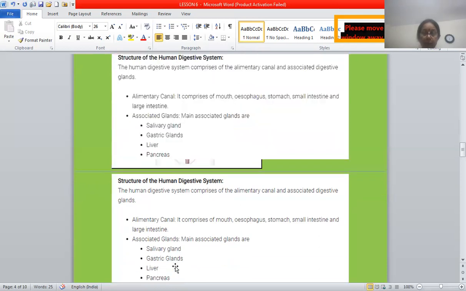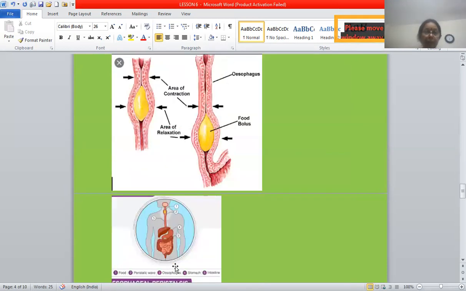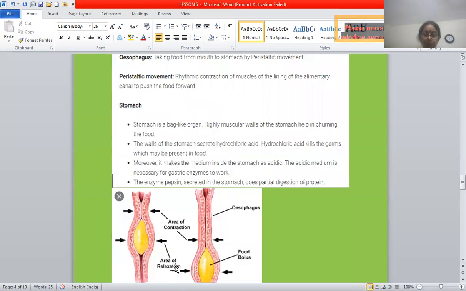See, I'll show you. From the mouth, the food comes into the esophagus. In the esophagus, no digestion takes place. The esophagus is a muscular tube that connects the buccal cavity with the stomach.